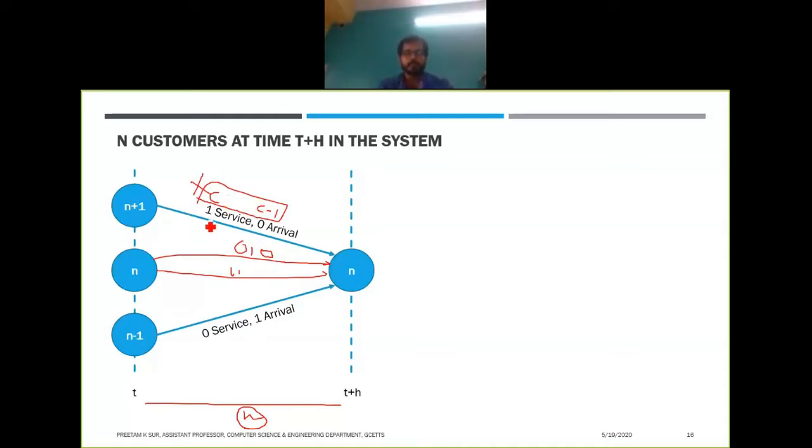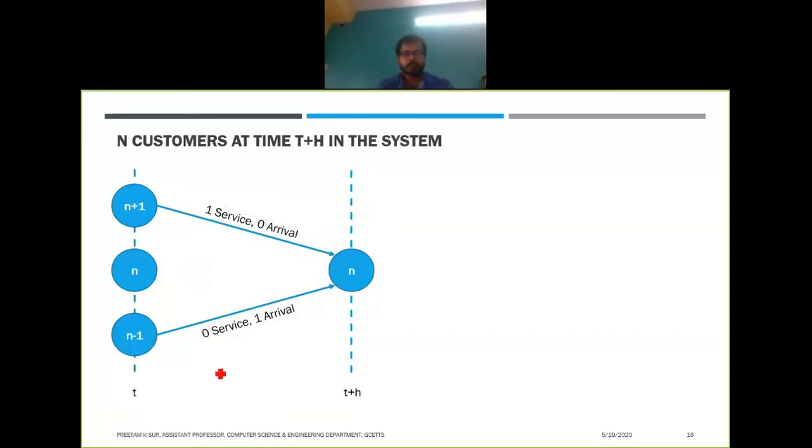So we can have zero service and zero arrival, but we cannot have one service and one arrival in this time interval, because they represent two events, one is service, one is arrival. But we can have at most one event during this time interval.